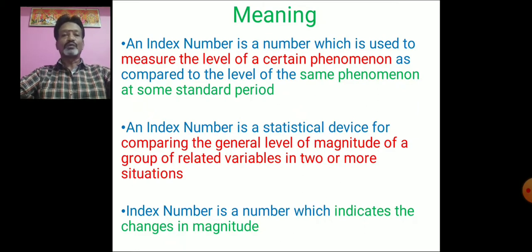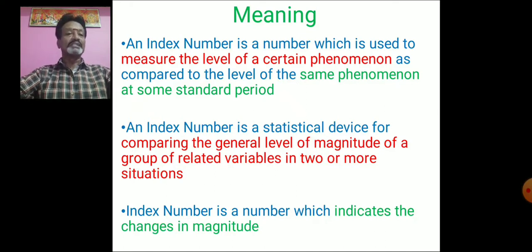For example, if you want to study the standard of living of the people, there are many commodities consumed by the people, such as commodity X, commodity Y, commodity Z and so on. The change in the price level of these commodities from the base period to the current period is what we study under index numbers.